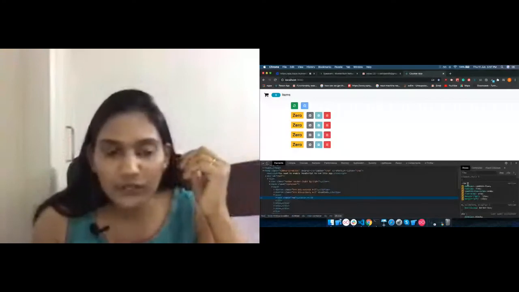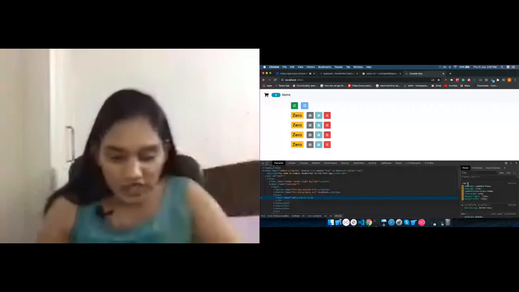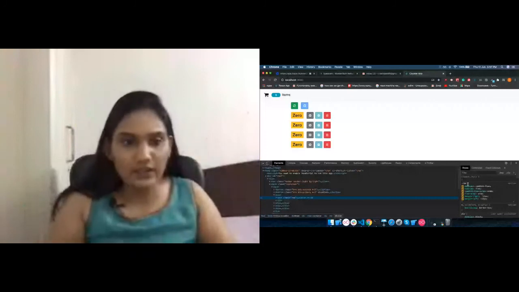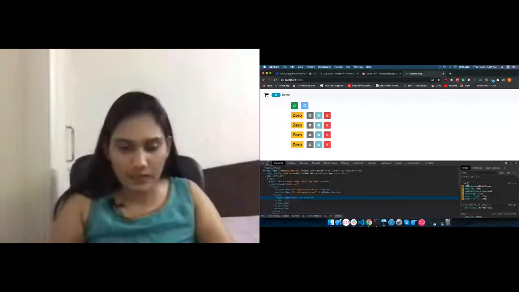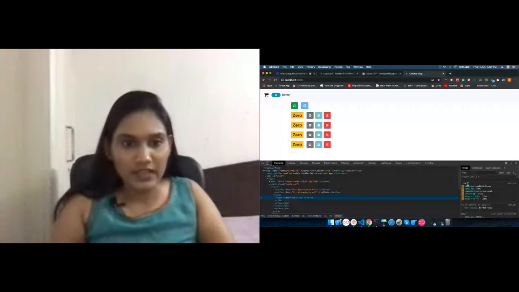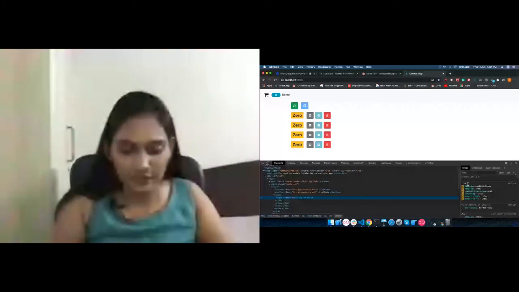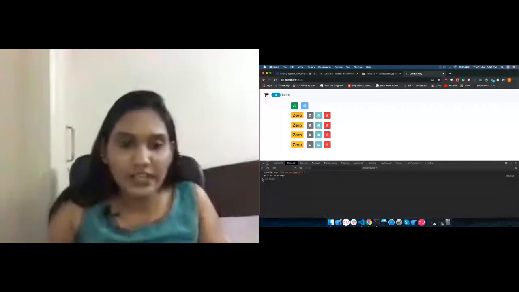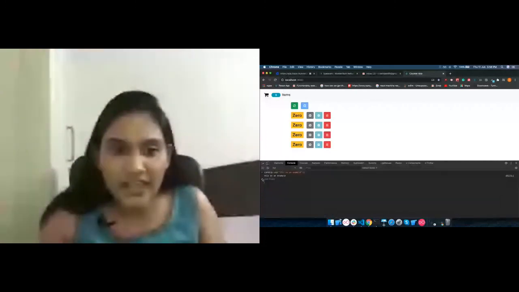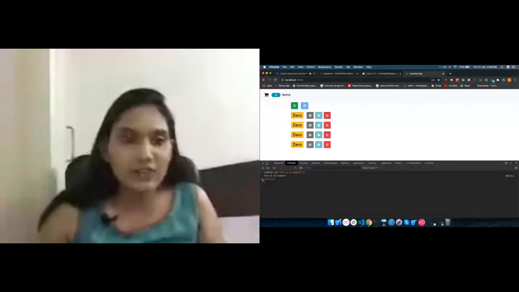In the Console, if you want to type anything and check it, you can write it like this anywhere in your application. In your application, you can write console.log anywhere and it will get printed out.